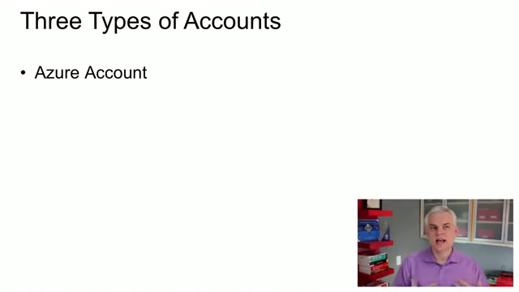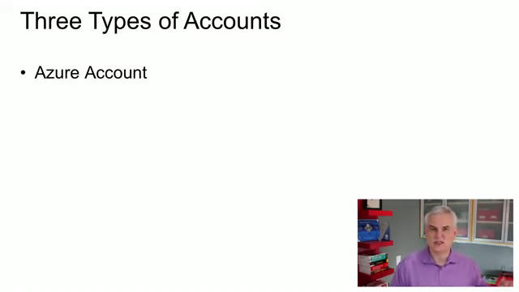So just to provide an analogy here that I'll use throughout a couple of modules. If you think of Azure as a downtown office park, think about the city that you live closest to. In downtown, there's a bunch of buildings that are all occupied by companies. Well, Atris, my company, is about to lease an entire building. Only Atris employees are going to be able to enter that building and do their work. And so that's analogous to what I'm doing here. I'm leasing a building or an account from Microsoft, this Azure account.